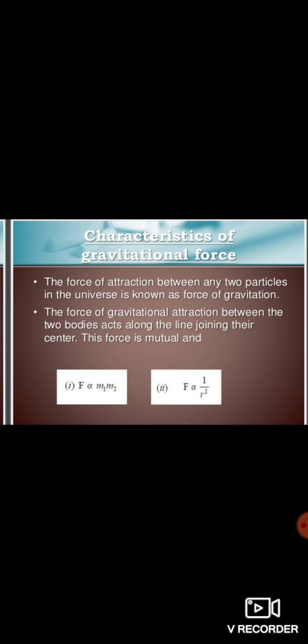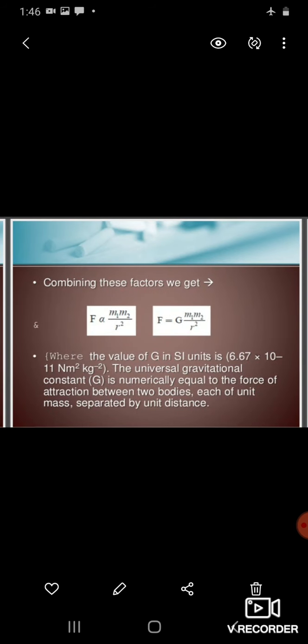The distance between the two objects is r and the square is r square. The force acts along the line joining their centers. That's why gravitational force is also known as central force. It is a weak force.